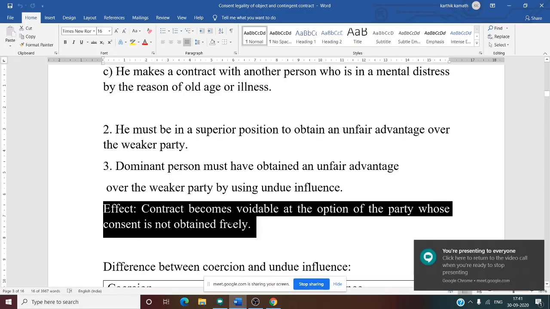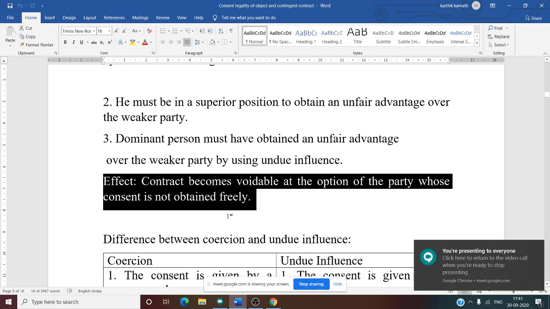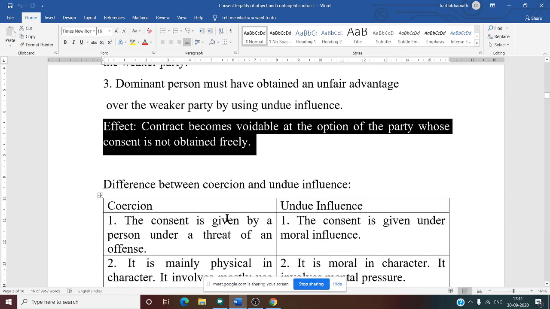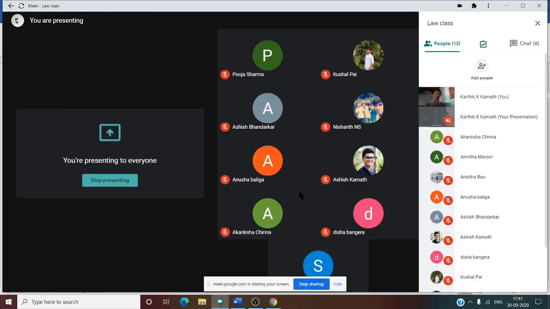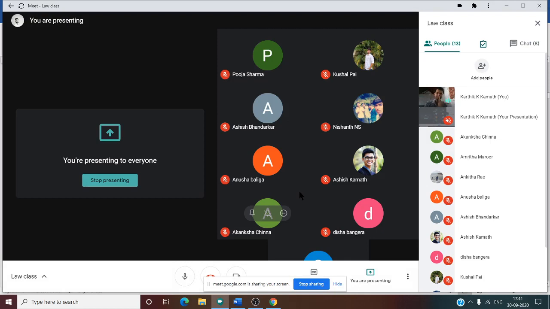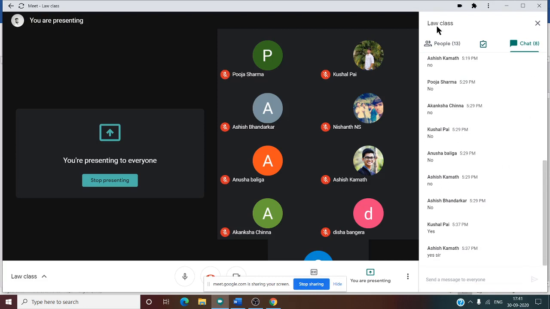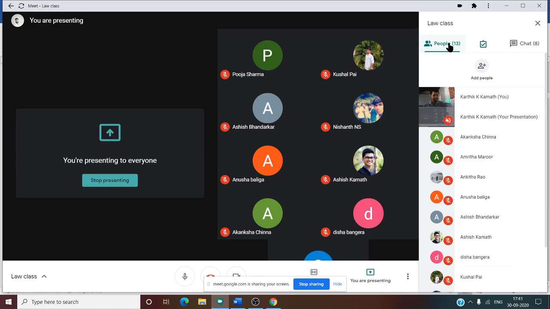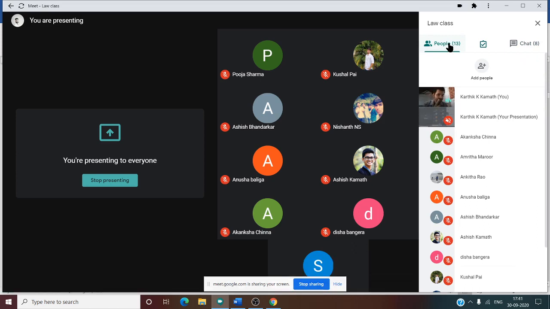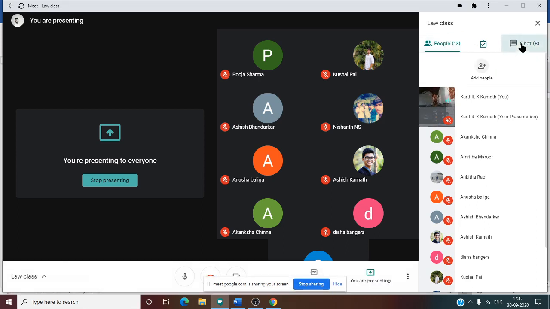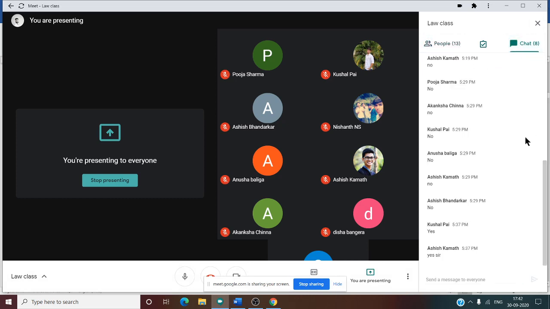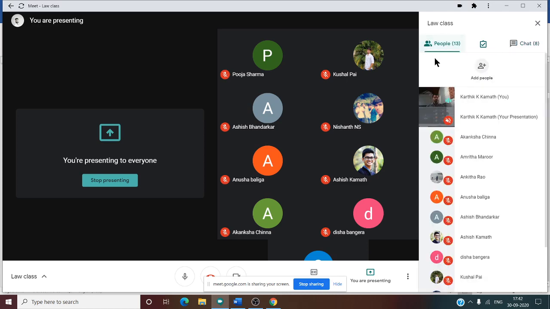So now we need to differentiate between coercion and undue influence. How to differentiate between coercion and undue influence? Can you tell me any one very simple difference between them? We have discussed this. I have already told one main difference. So what is that? Can you tell me the one difference between coercion and undue influence?